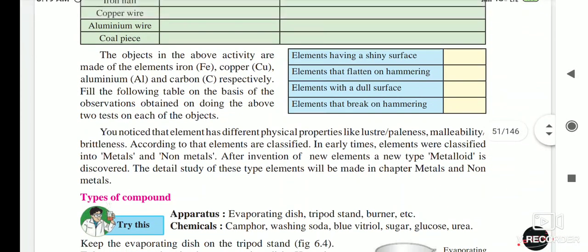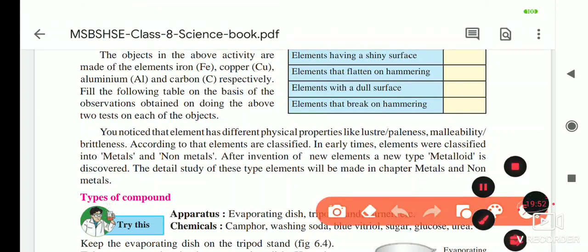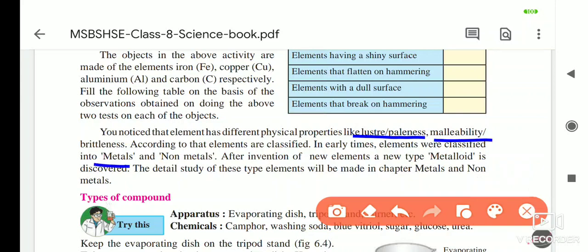Now after the invention of new elements, a new type, the metalloid, was discovered. The detailed study of this type of element is made in the chapter on metals and non-metals. From this, what they told you is: if it shines and is malleable, it is called a metal. If it is dull and a sheet cannot be made by hammering, it is called a non-metal.